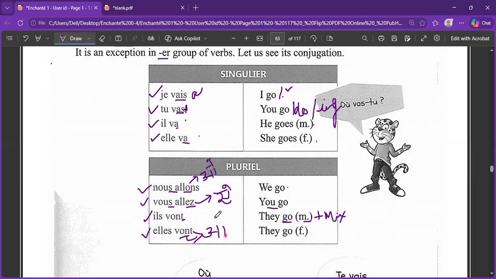Once more, let's read this pronunciation all along. Je vais, tu vas, il va, elle va, nous allons, vous allez, ils vont, elles vont. That is our verb, which we have to learn today.